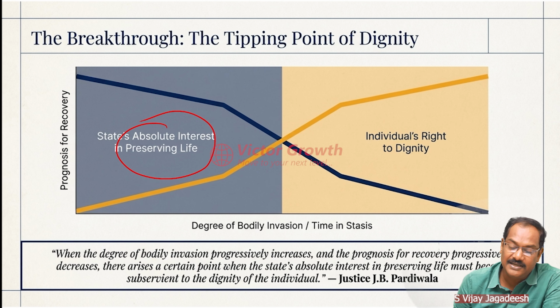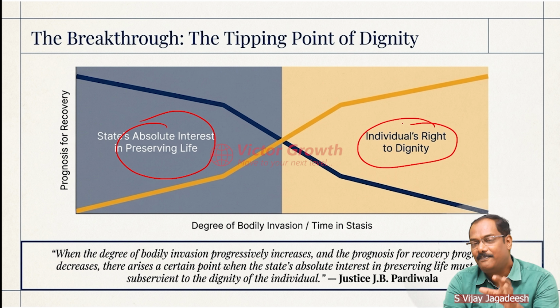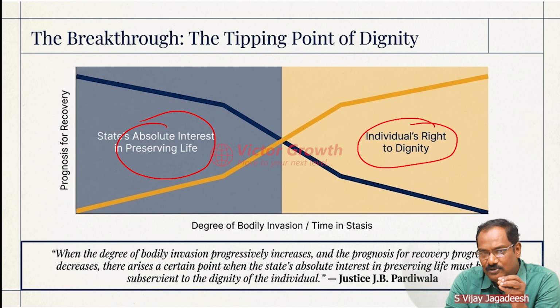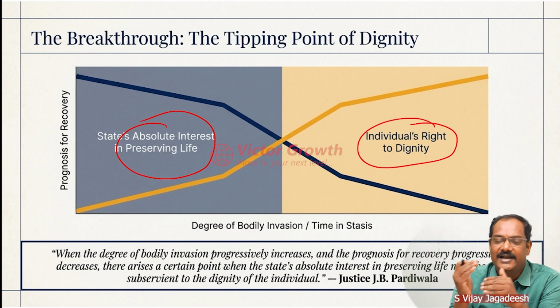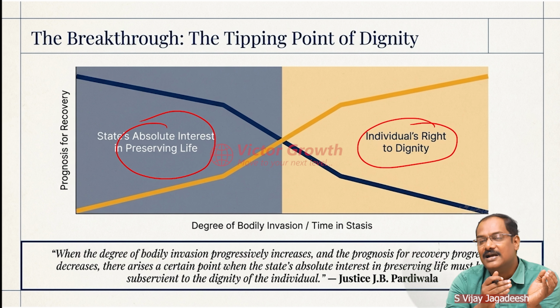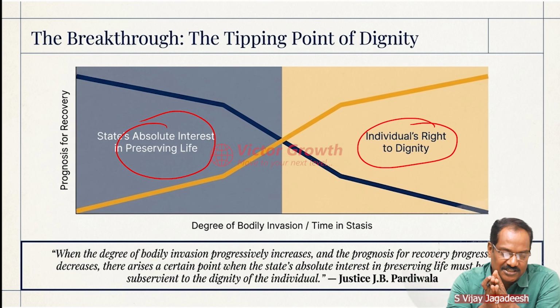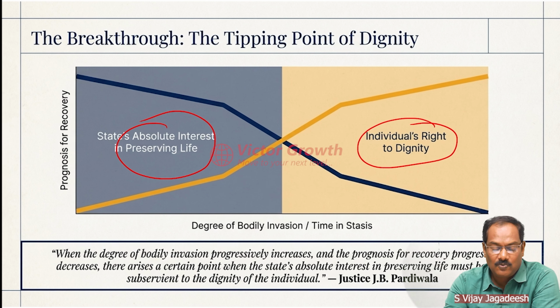But here comes the right to dignity, right to dignity in death. A person is not able to move, not able to respond, not able to have food. Under that condition, that person's dignity is under threat. So the right to dignity versus the right to save the life of the person comes into friction at this point. So what is the framework?